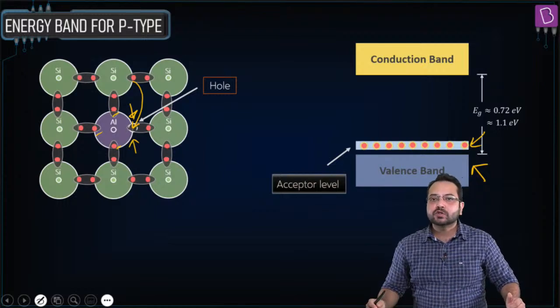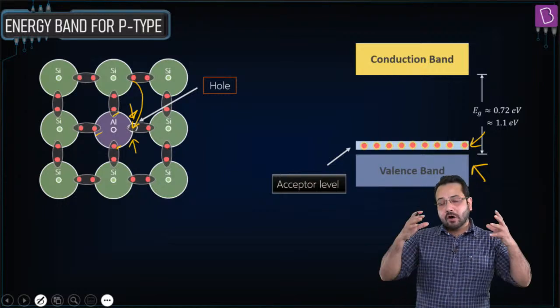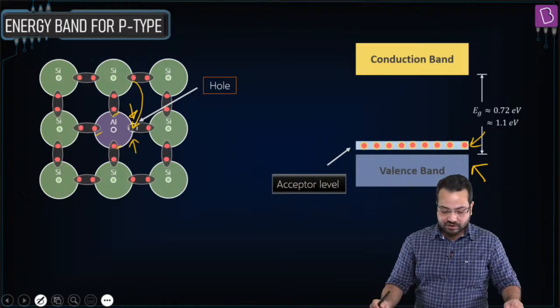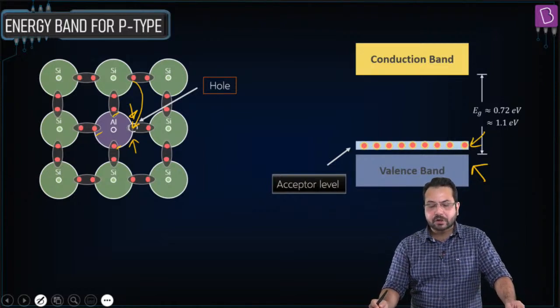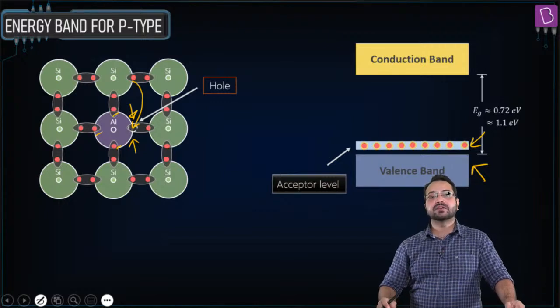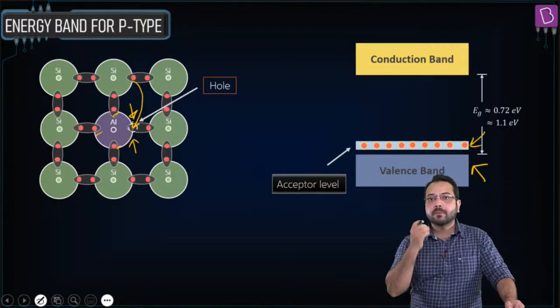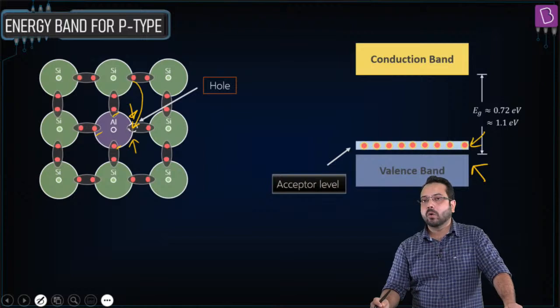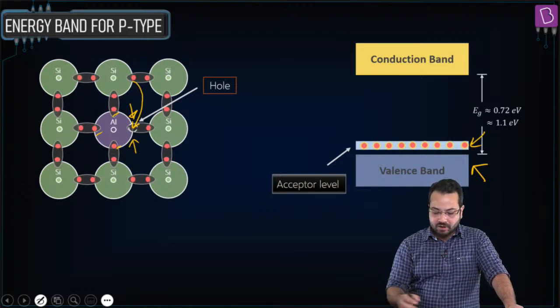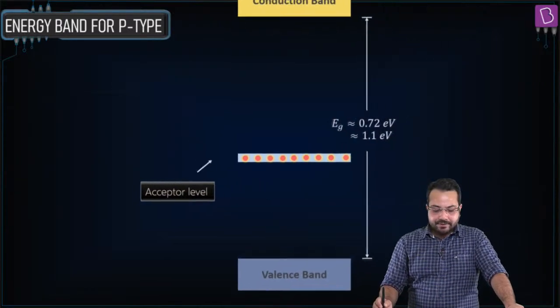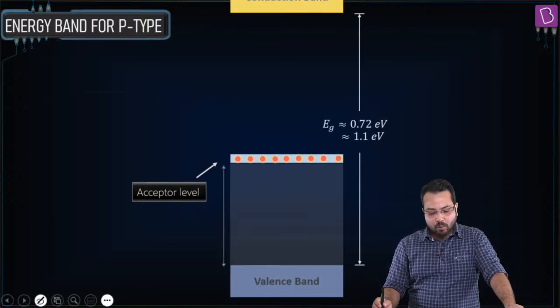So in this case, what is going to happen? In this case, we are going to have a very high concentration of holes, and that is why we call it a p-type semiconductor, because the majority charge carrier is going to become positively charged, which are the holes. Is that correct?